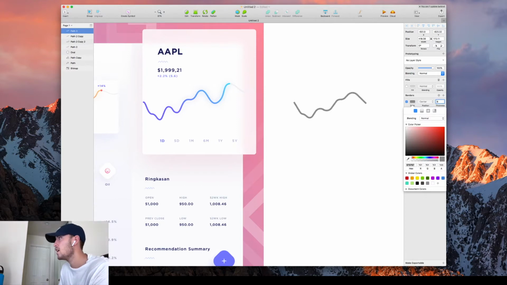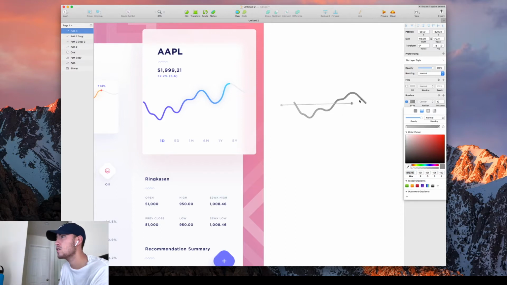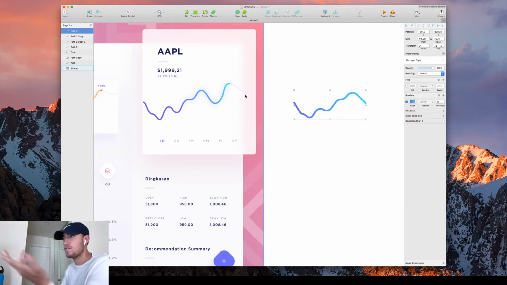I am going to go to borders, and before we do the color, I'll increase it the same way. 10 is good, right? And then I'll use a gradient here, guys. I'm going to grab this color. I did a gradient video a few weeks ago on why you should have multiple gradients. So that's what this designer is doing. Kudos to that designer, right? They're not just going from this color to this color. They've introduced a middle color to make it so that the blend from left to right is a little bit more clean and smooth. So now this looks very similar to that one.